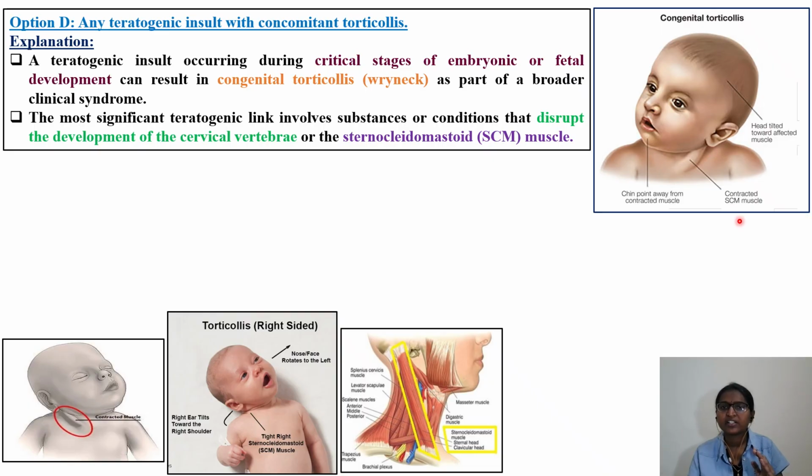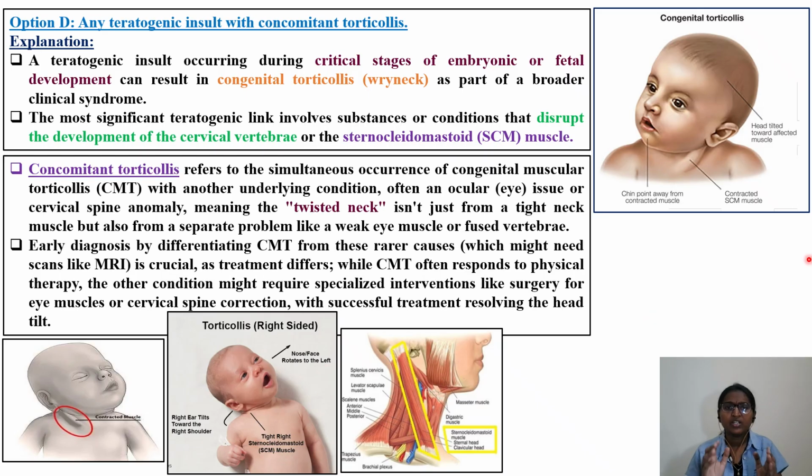This is your contracted SCM muscle, which is the sternocleidomastoid muscle, and the head is tilted towards the affected muscle. Wherever this muscle is, it will be like this. So here you can see the right ear tilts towards the right shoulder, and the nose and face rotate to the left. Okay, so